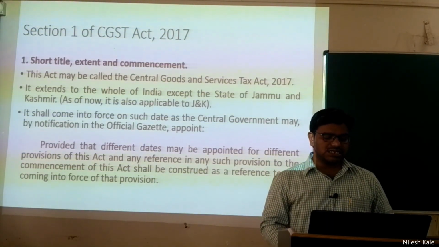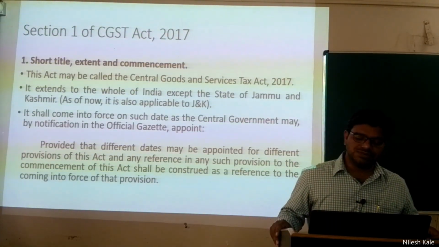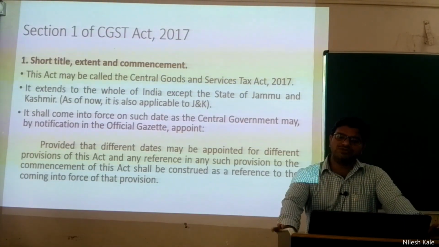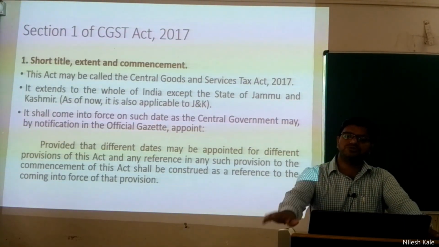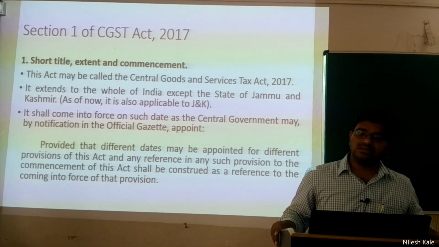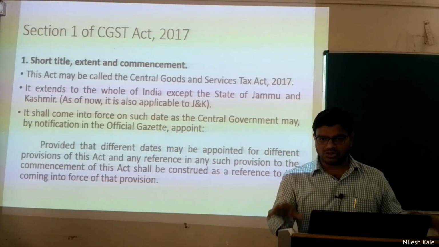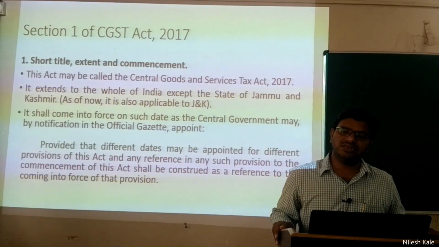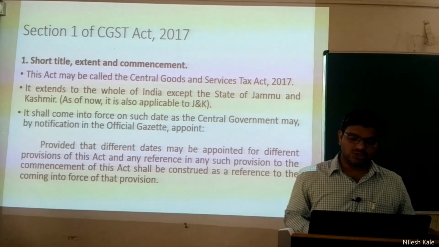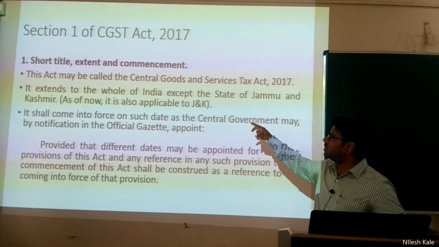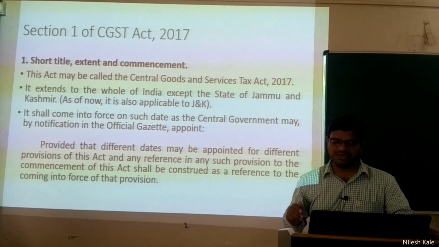Next, it extends to whole of India except the state of Jammu and Kashmir. Let me tell you friends, this act was made in 2017, and then Jammu and Kashmir had the special status. You all know about Article 370, and it is scrapped, and as of now the CGST Act is also applicable to Jammu and Kashmir.